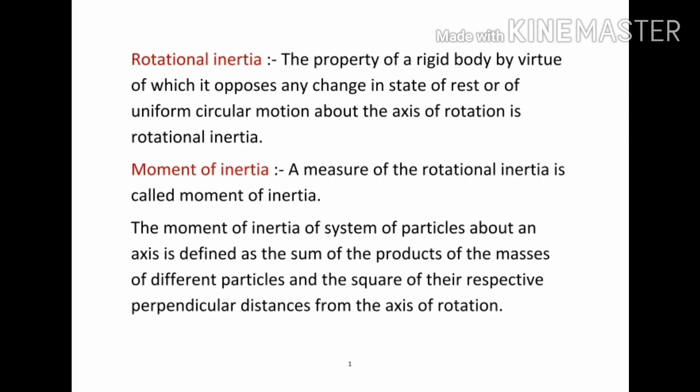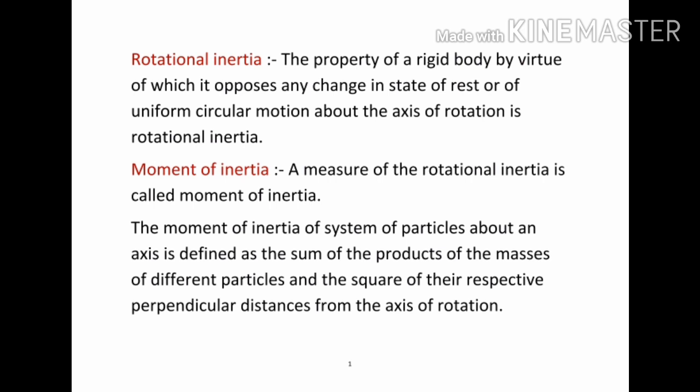To explain this rotational inertia, we can take one more physical quantity that is known as moment of inertia. Moment of inertia can be defined as a measure of the rotational inertia.